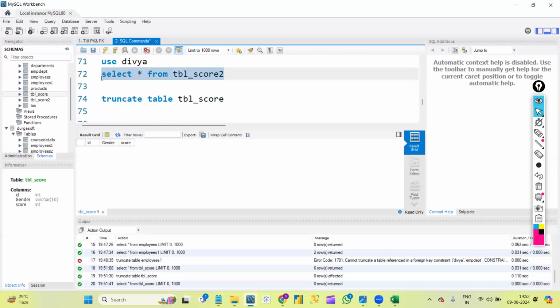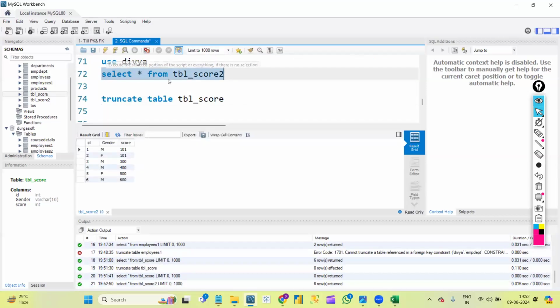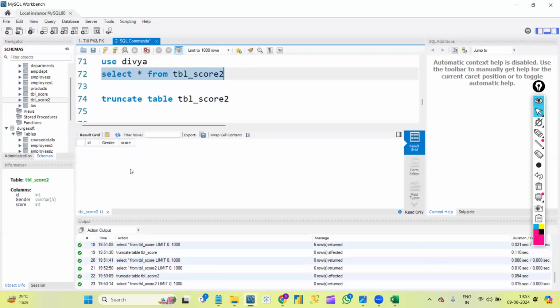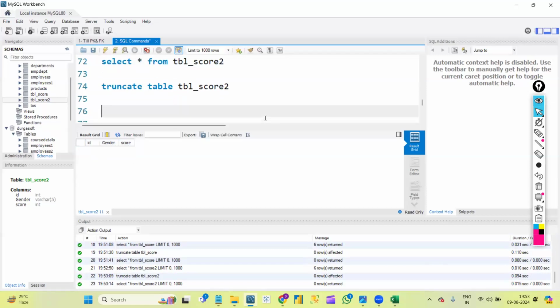Clear, guys? Yes, ma'am. Let's see for table score 2. This is another table. I just executed this select statement. We have data, 6 rows here. If I use the truncate command on this table, it gets executed. Once again, I will display this table. Now all my 6 rows got deleted. I have the same columns as they are. This is how we use the truncate command. If we want to delete the data but keep the same column names, we use truncate.